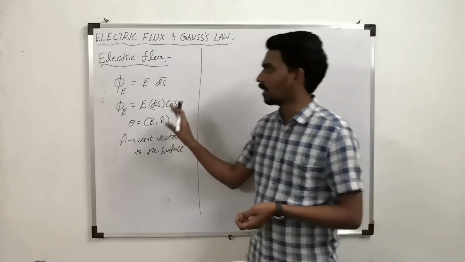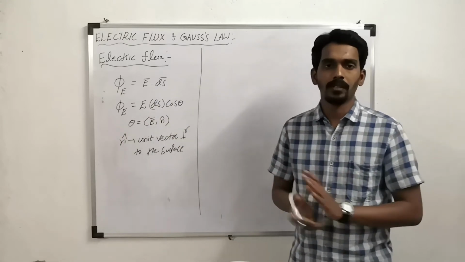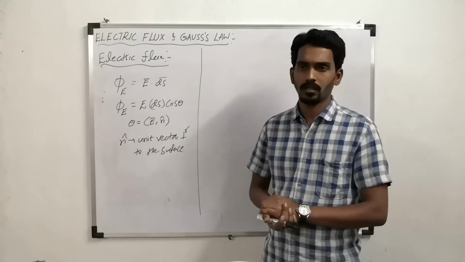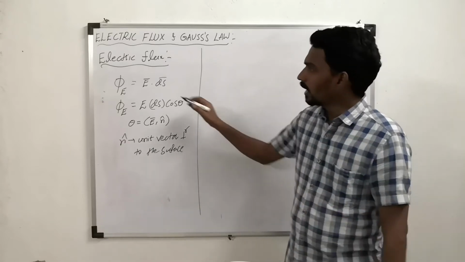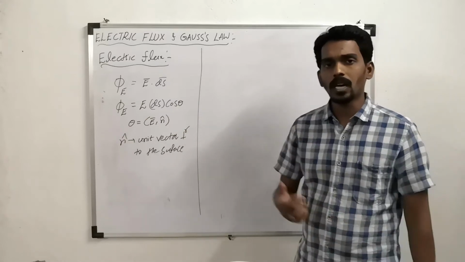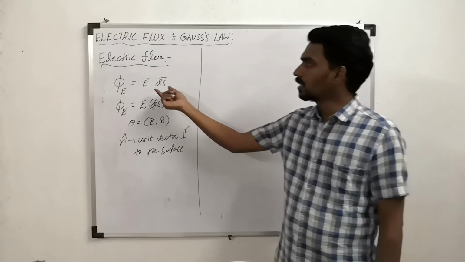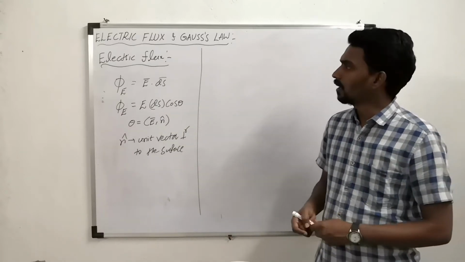Then if you consider the angle, you will get the flux linked with a surface. Here the electric flux is nothing but a number, a scalar quantity, which is the dot product of electric field and area vector.